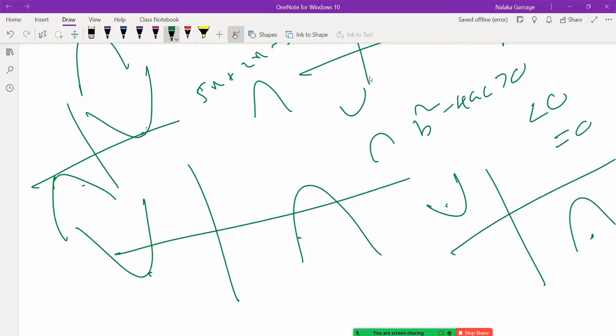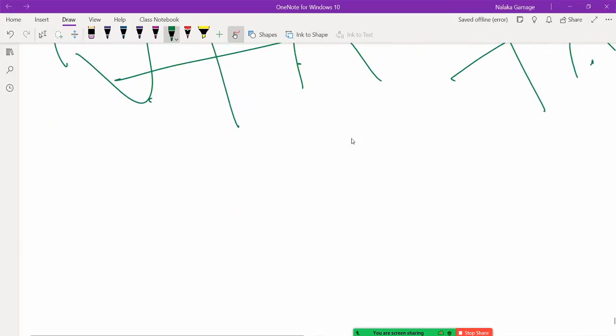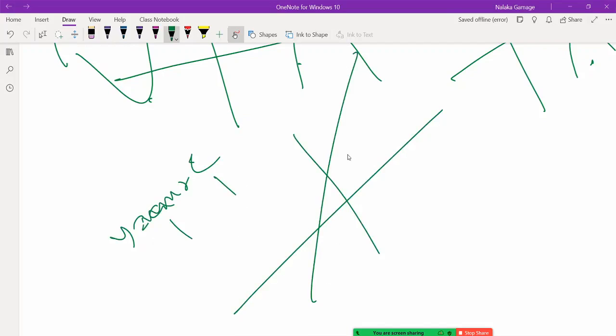Right. So then the straight line y equal mx plus c. What is meant by c? What is meant by m? Right? So c is this value. If c is positive, it crosses in the positive side. If c is negative, it crosses in the negative side. Right? If c is 0, it goes to the